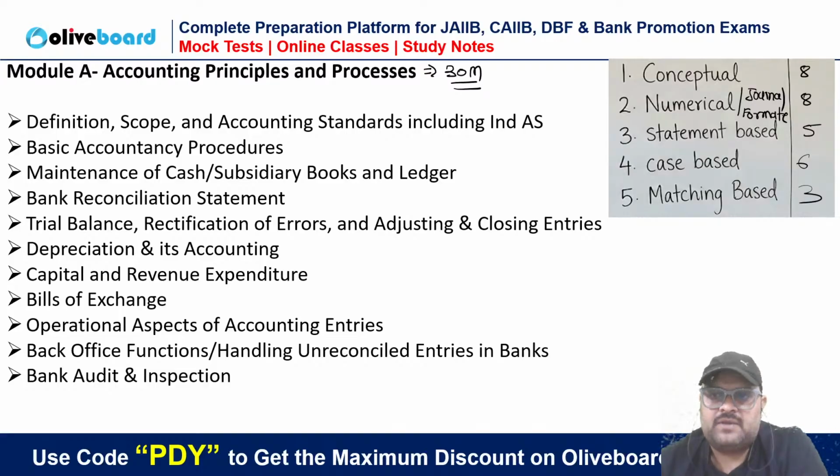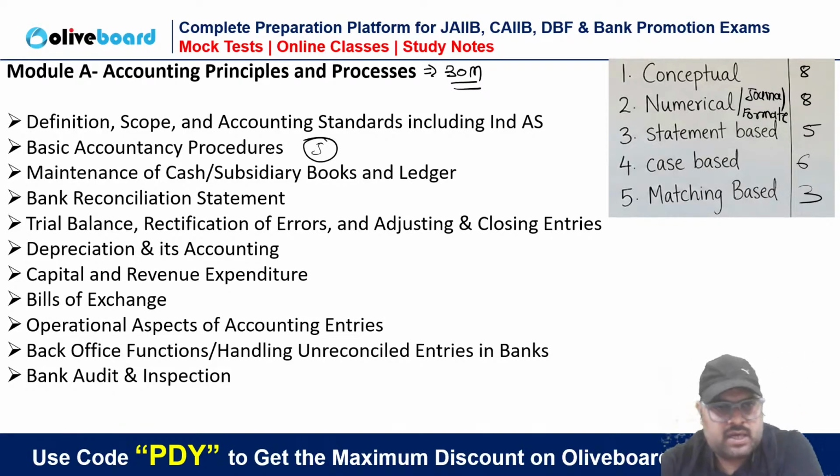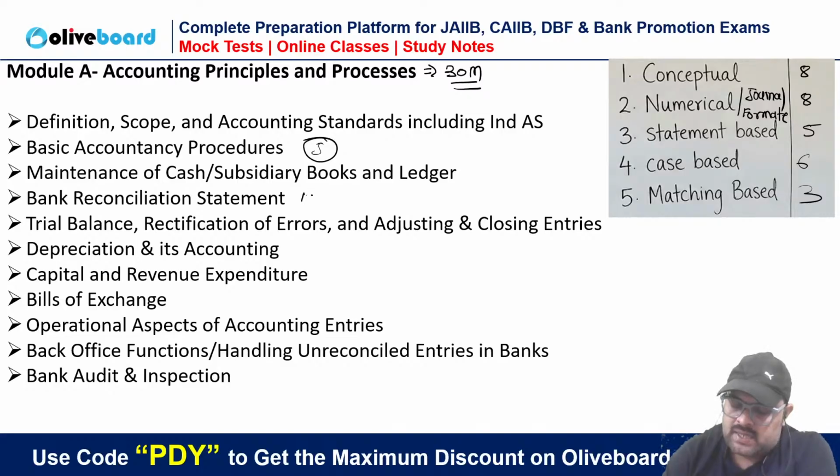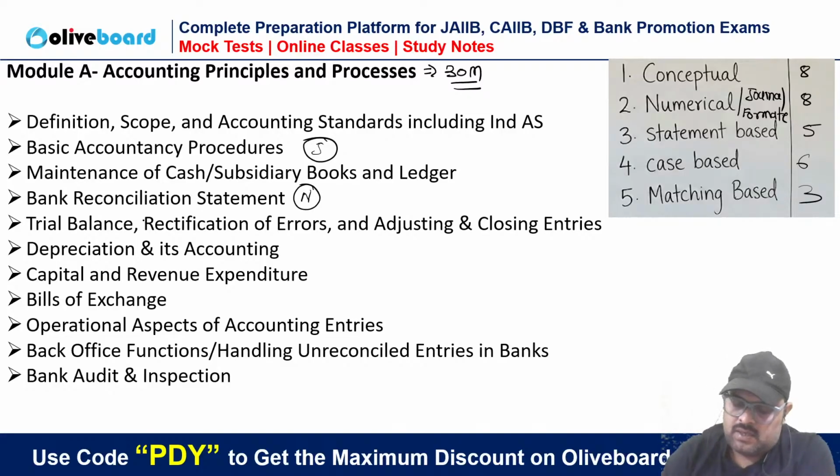Now, if you want to look into which topics are journal entry intensive, chapter number 2 is journal entry intensive. Bank reconciliation is numerically intensive. Rectification and adjustment entry is journal entry intensive.